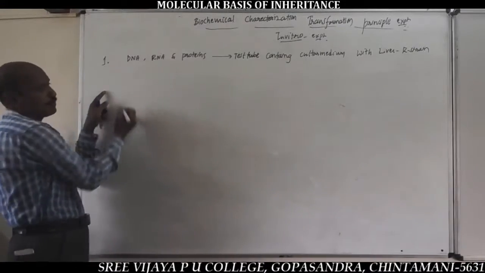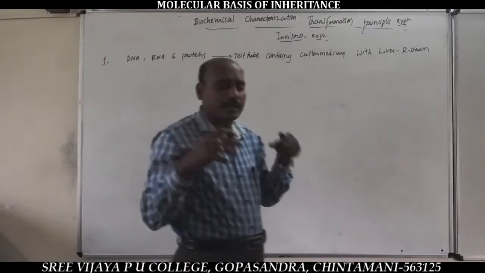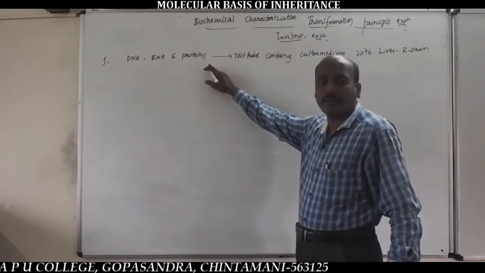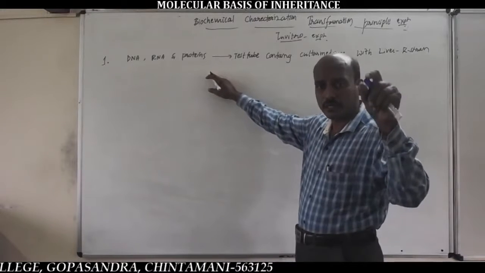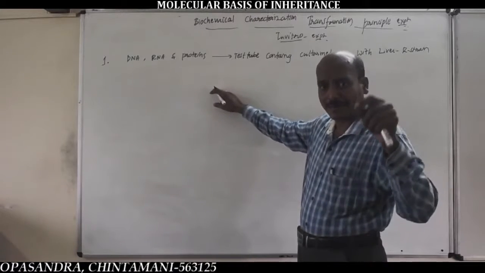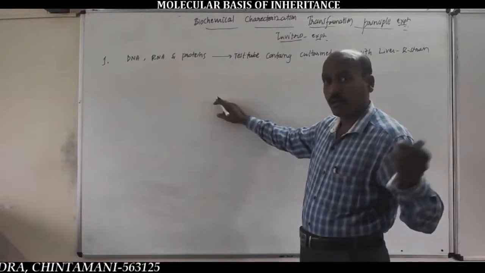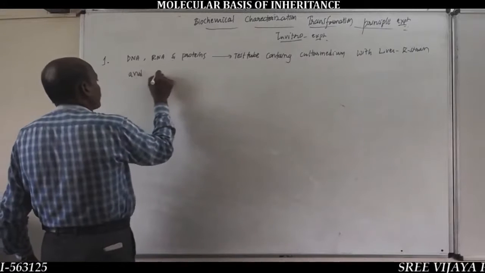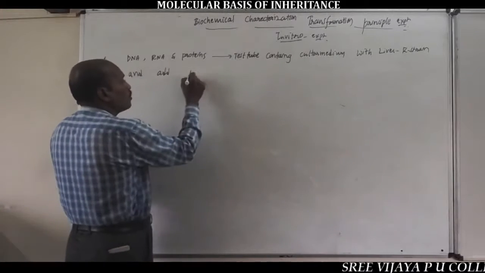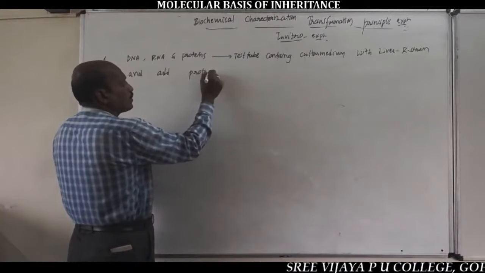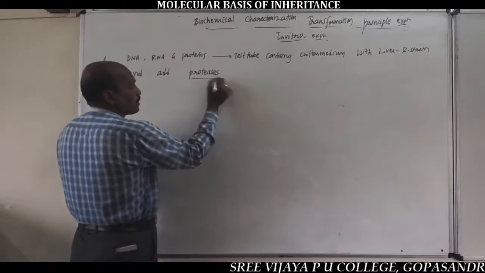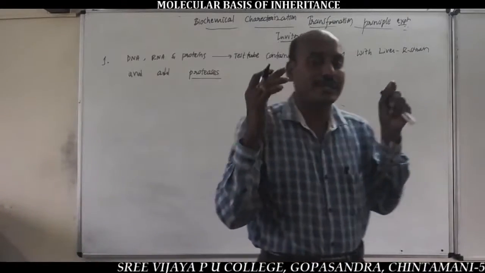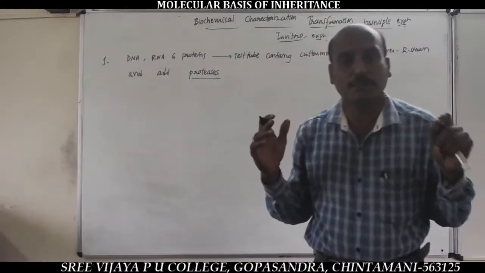In the first step, they took DNA, RNA and proteins of heat-killed S-strain bacteria into the test tube containing culture medium with live R-strain cells and proteases. Proteases means the enzymes which destroy proteins are called proteases.